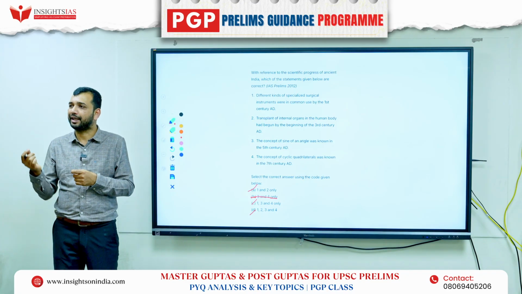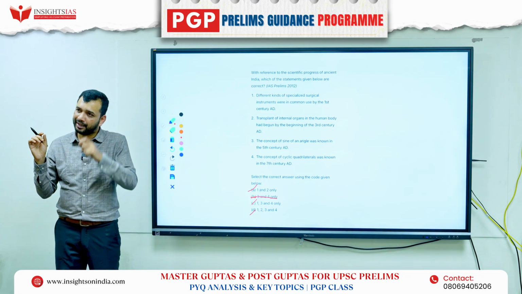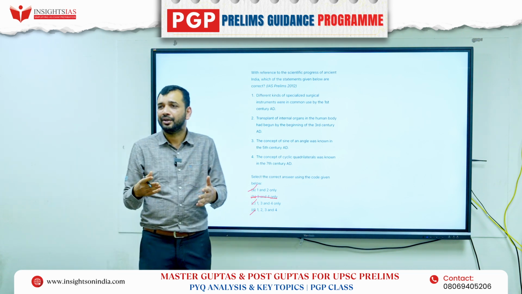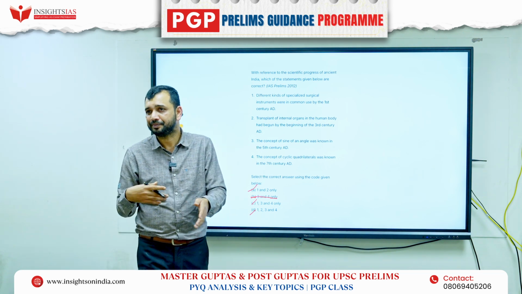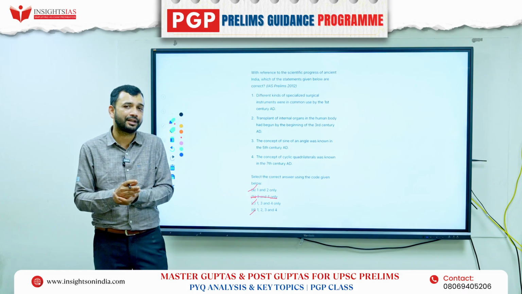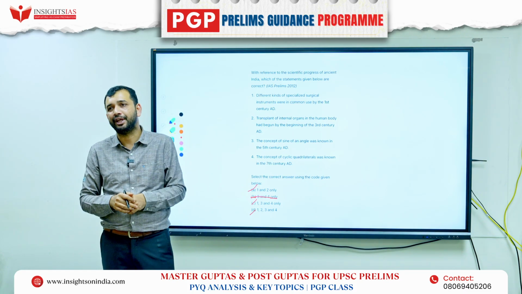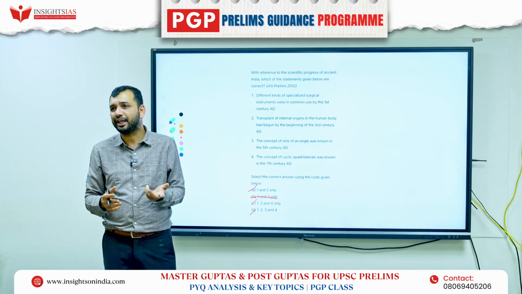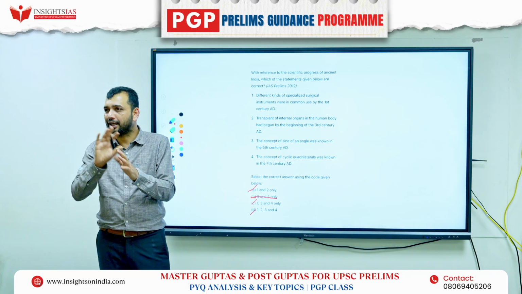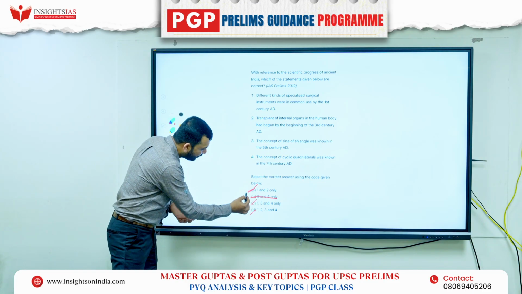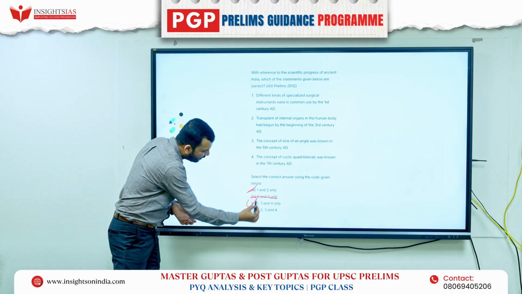Surgery was there. They used to remove cataracts, and the skin implant, plastic surgery, that was there. You remove the skin, rhinoplasty was there, right? But what was not there? Internal organ transplantation was not there. So that means this will become incorrect. So if it is incorrect, the answer will be 1, 3 and 4.